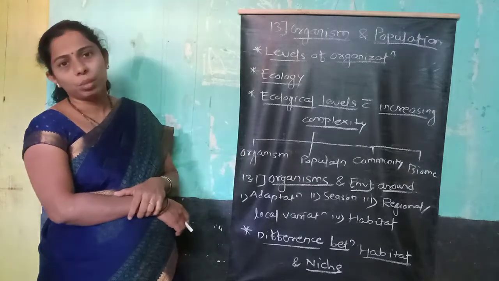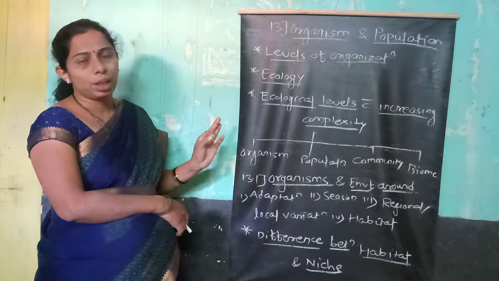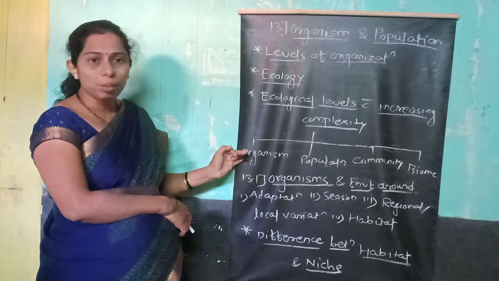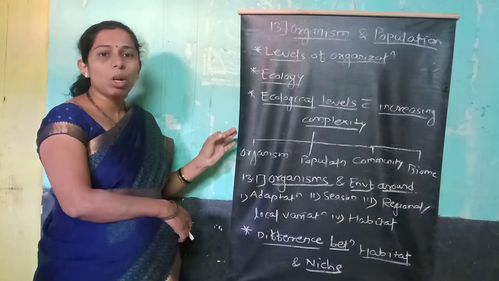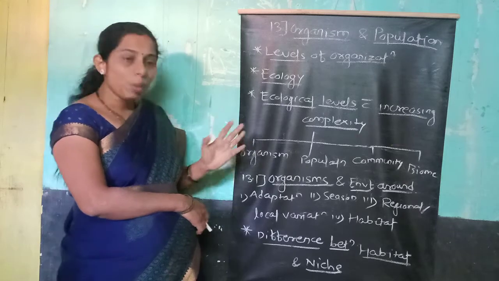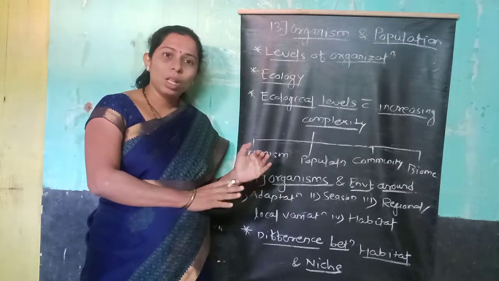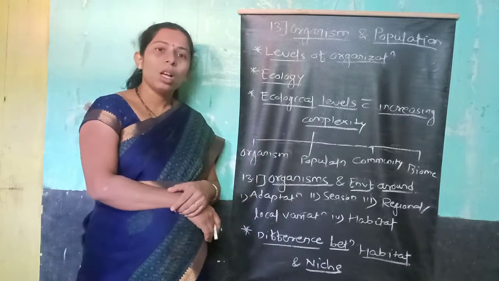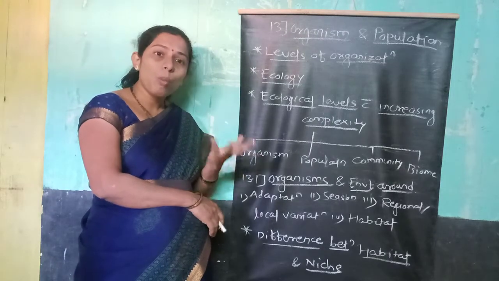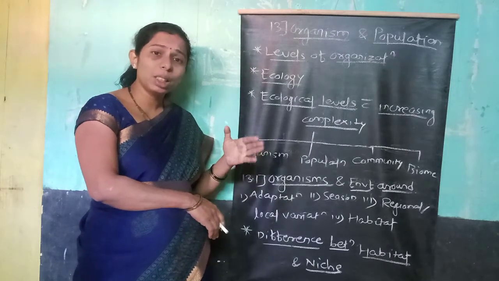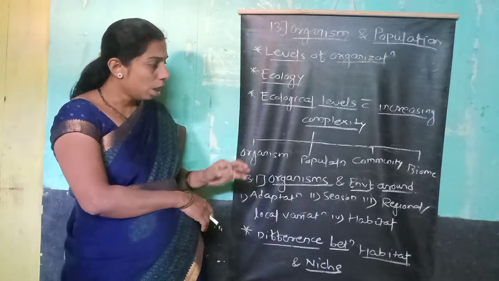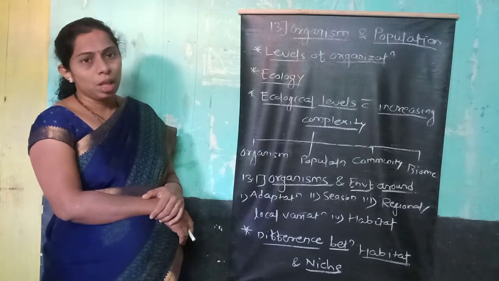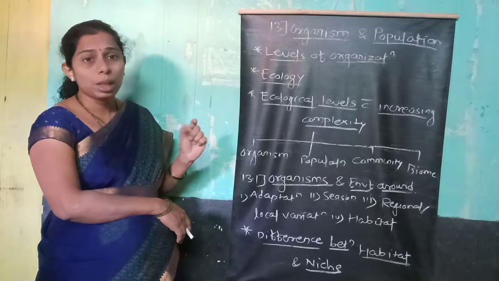First one, organism. Organism is the simple, very basic unit of classification. Such an organism is the basic unit of the ecological hierarchy. Next one, population. A group of organisms, a group of the same species living in a particular area, is called a population. Community is the different populations of different species, वेगवेगळ्या जातीच्या वेगवेगळ्या लोकसंख्या एकत्र राहतात to form a community, समाज तयार होतो. And biome is the large terrestrial unit, called the biome.